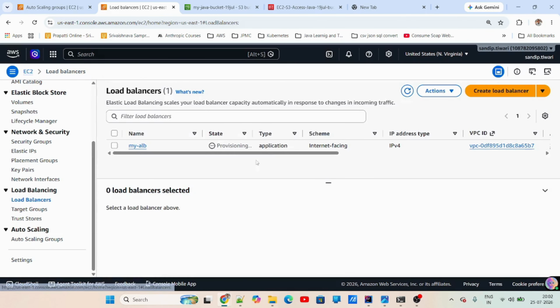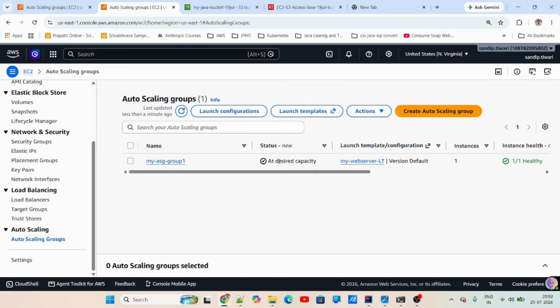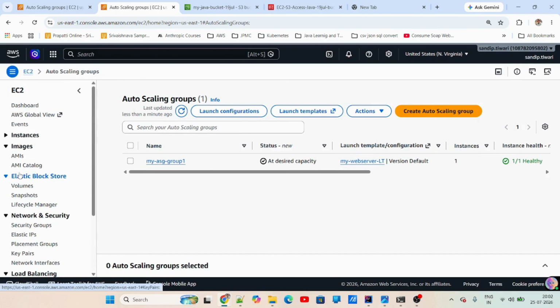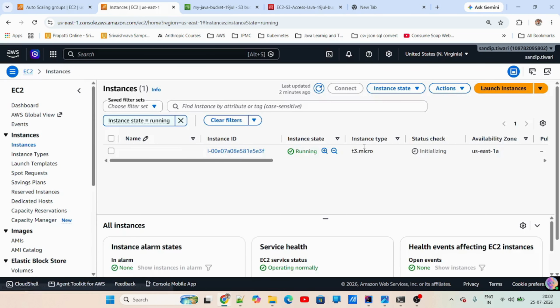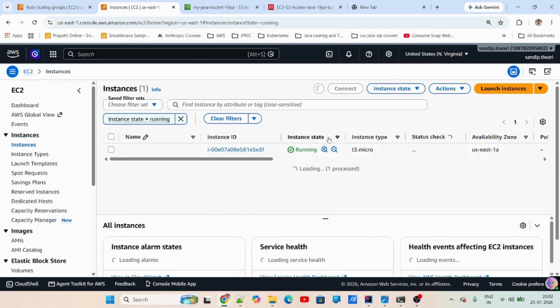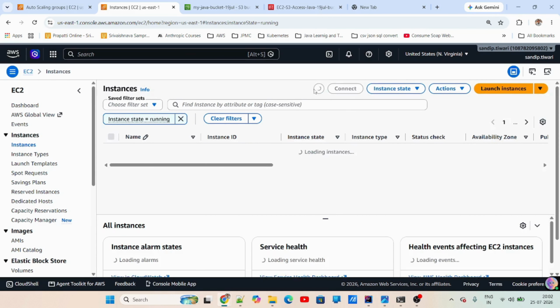My load balancer is going to be created. We'll just wait for it. After creating the target group, we can also create a load balancer immediately. It is not necessary that we wait for the auto scaling. We can directly do that at that time itself. That is also okay. ASG is done. This is my instance. Let's check the instance. It's still initializing.